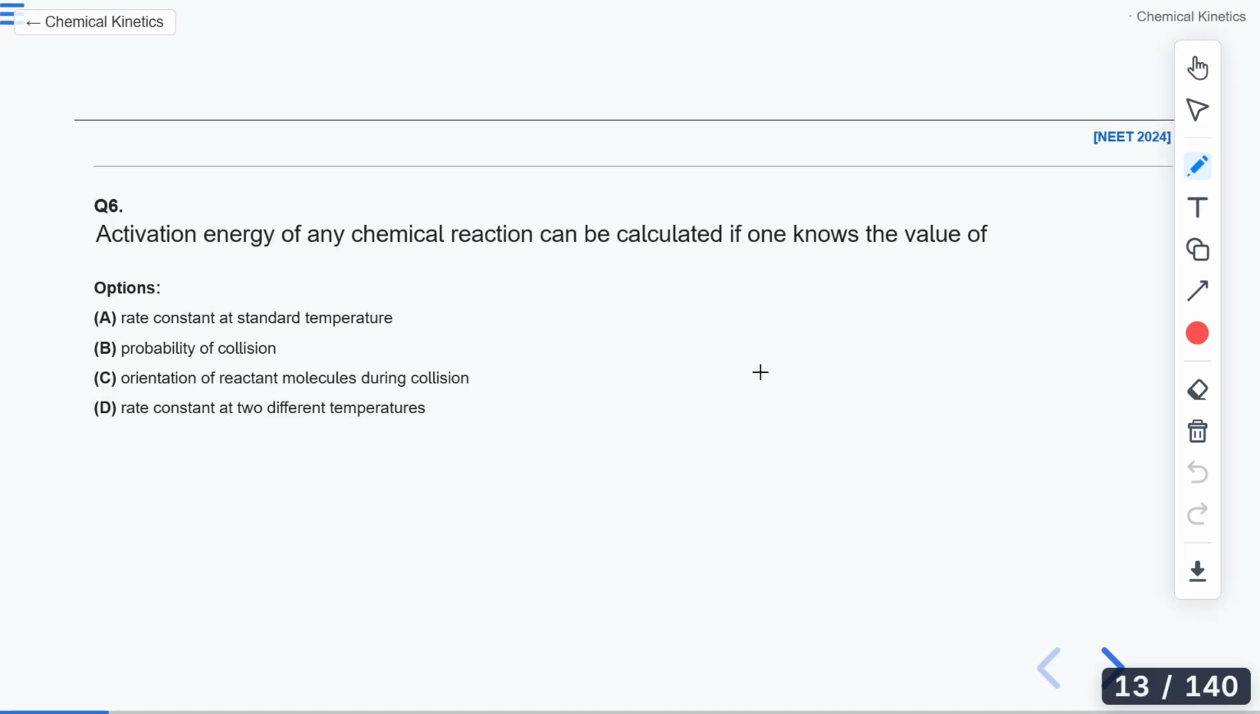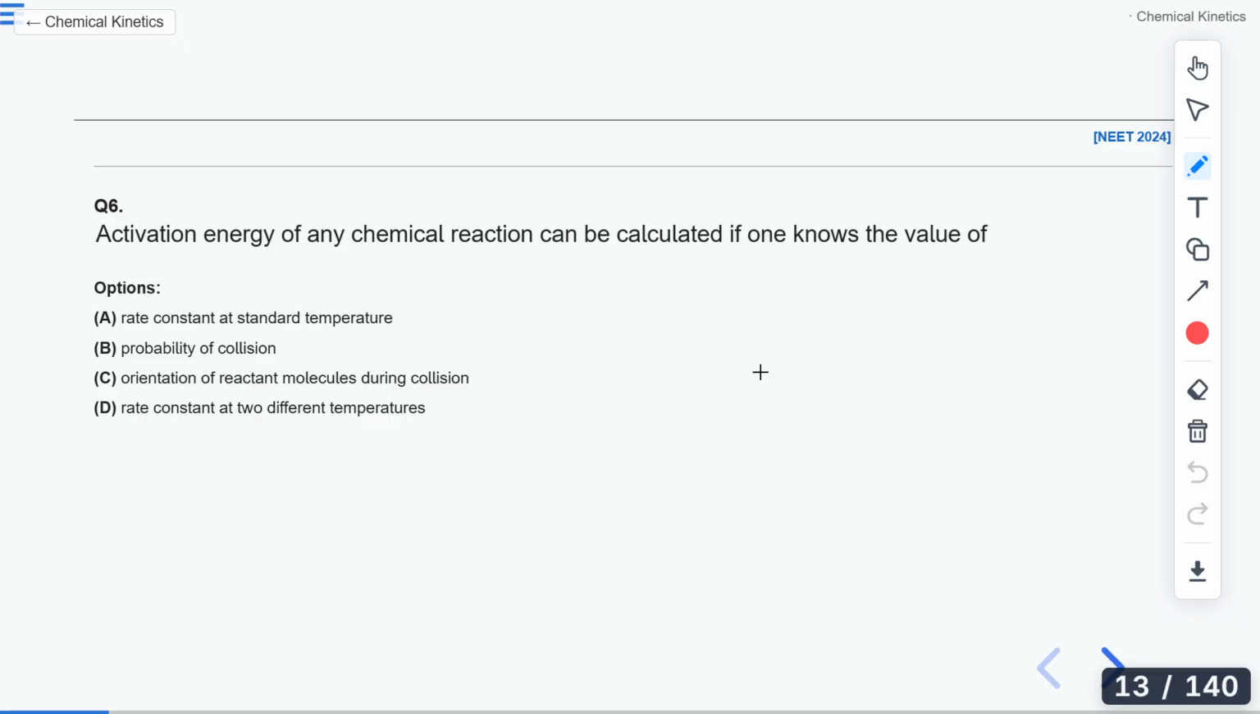Activation energy of any chemical reaction can be calculated if one knows the value of: A, rate constant at standard temperature; B, probability of collision; C, orientation of reactant molecule during collision; and D, rate constant at two different temperatures. So how can we calculate the activation energy?